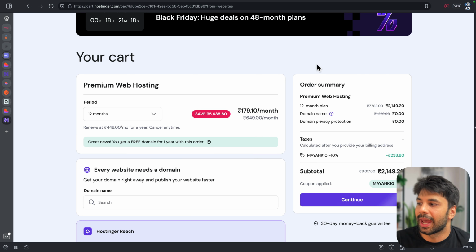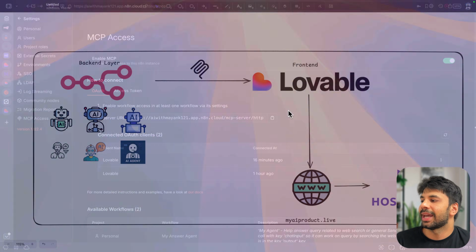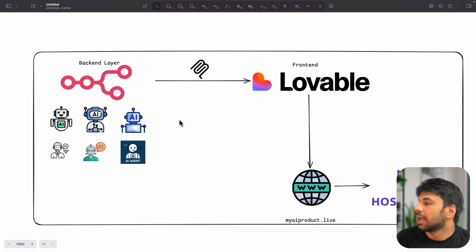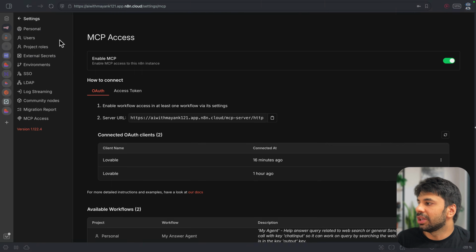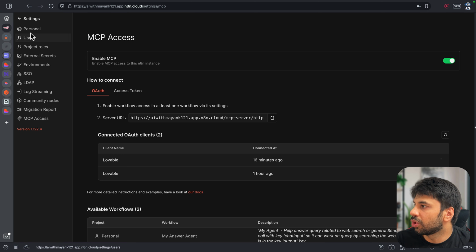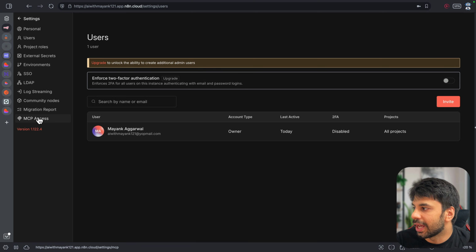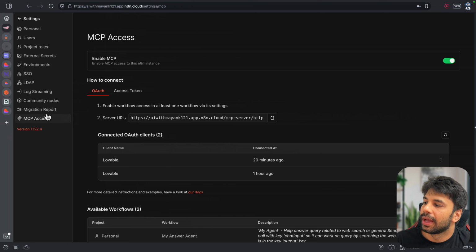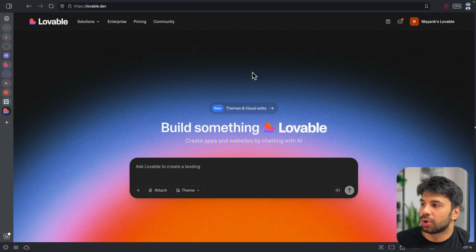Now let's move forward, and this is from where we will be getting the domain, everyone, right? So now let me close this and let's start building. The very first thing we are going to see is how we can use this latest feature of N8N, which is the MCP access. For this, all you have to do is go to your N8N, go to MCP access, and copy this URL. Once you have copied this URL, go to your Lovable.